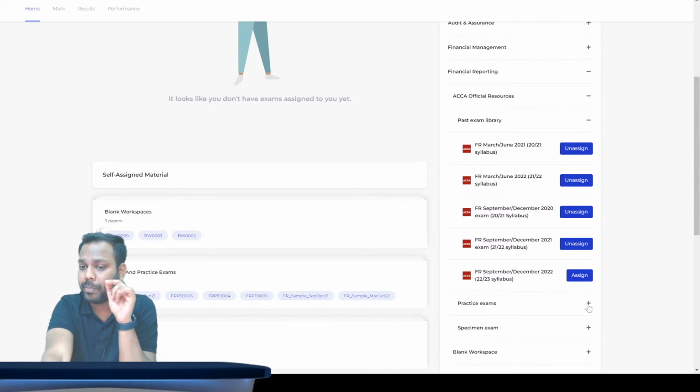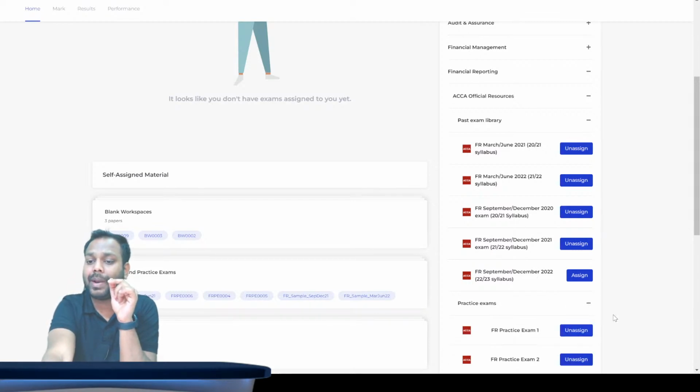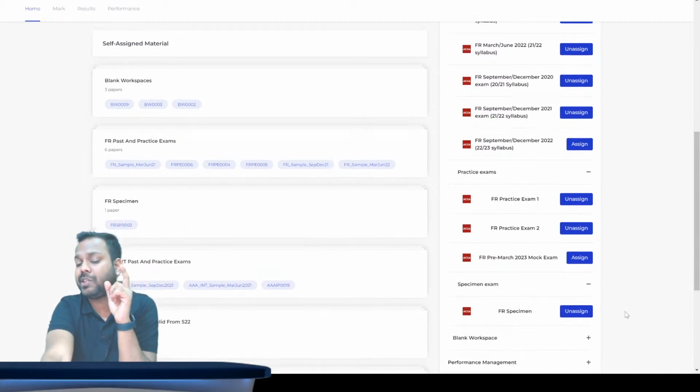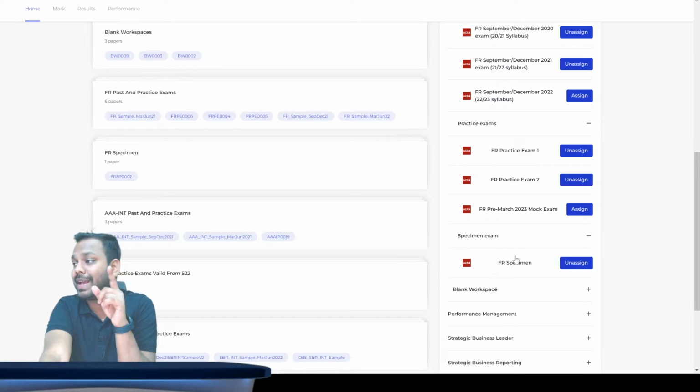Now you can see how many past papers are given: the last 5 attempts. Not only this, ACCA also gives you practice exam 1, practice exam 2, and the FR March 23 pre-mock exam. So 5 plus 3 is 8. Further, one specimen exam means plus 1 is 9. So ACCA gives you 9 exam papers. If you practice 9 exam papers before the exam, nothing else is required, guys.